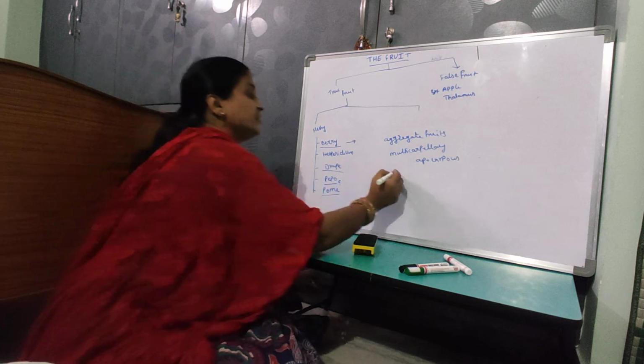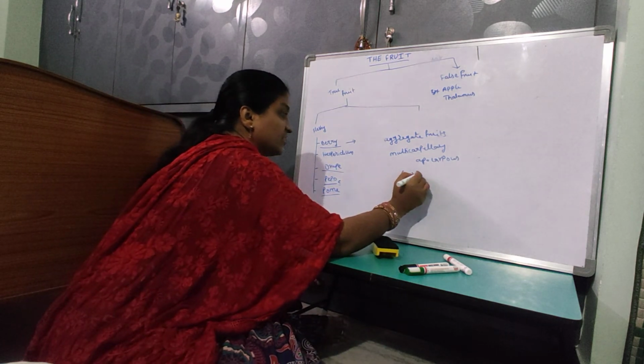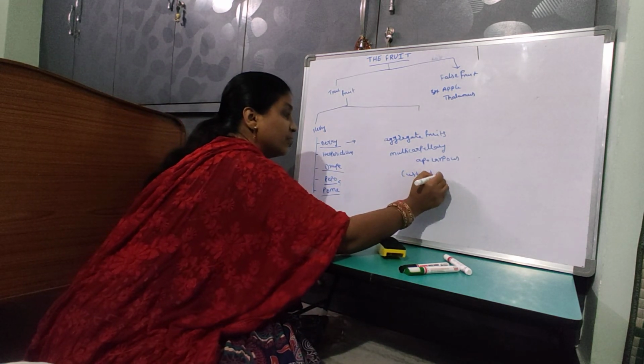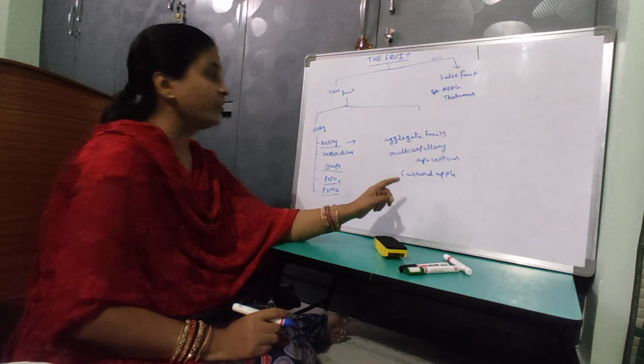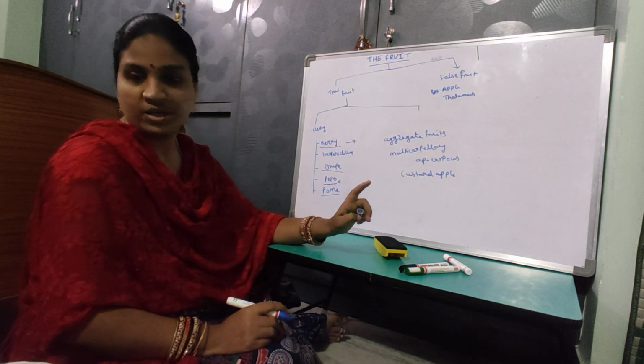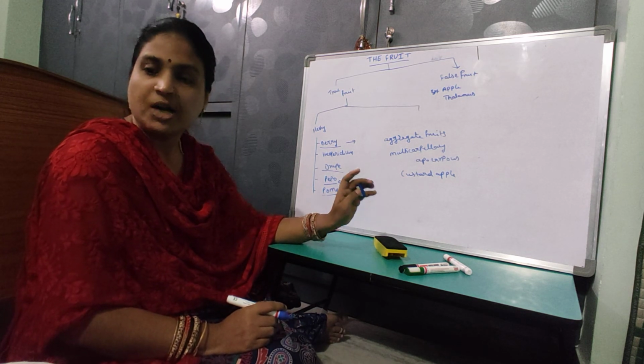A very good example is custard apple. Custard apple develops from a multicarpellary apocarpous ovary. Okay, it is an aggregate fruit. The scientific name of custard apple is Annona squamosa.